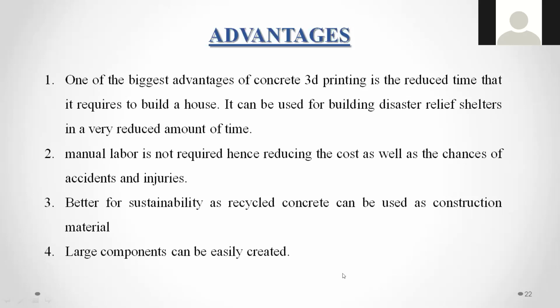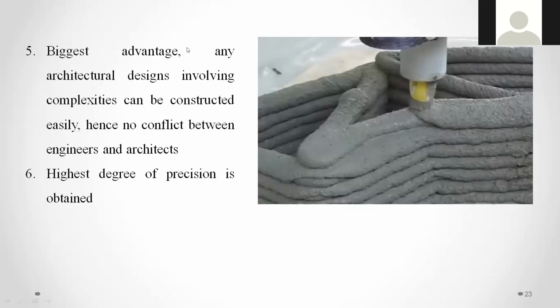Large components can be easily created in this 3D construction. Okay, the biggest advantage in architectural design involves complexity, which can be constructed easily when there is no conflict between the engineers and architects. This is the most important point here.